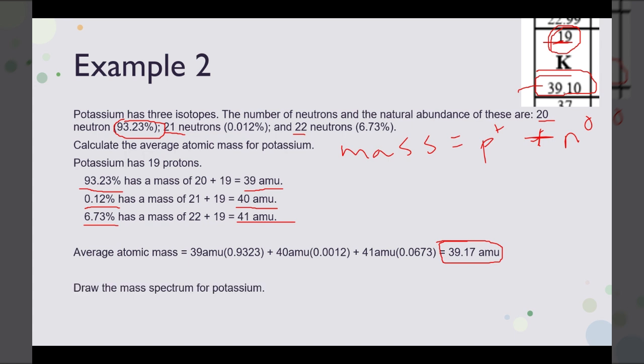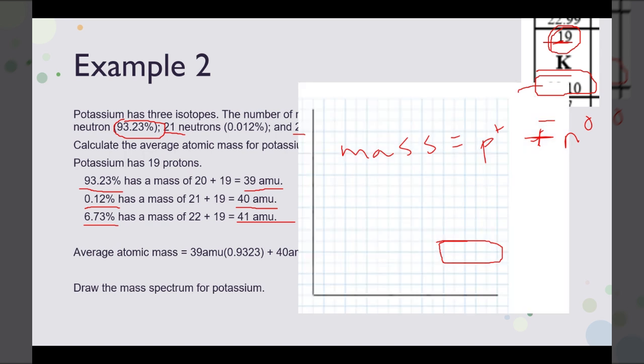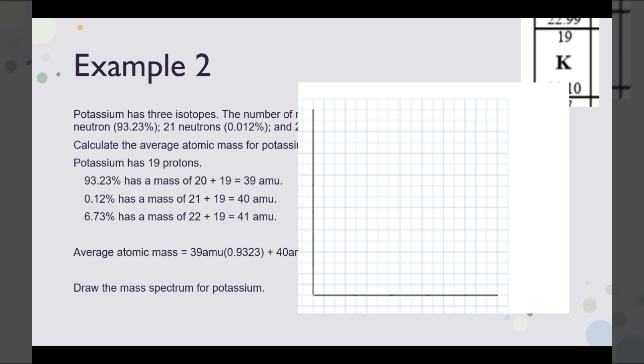The next step is to draw the mass spectrum for potassium. So we have our axes, and the y-axis is the percent abundance, and the x-axis is the mass. Our masses range from 39 to 41, so I'll label my x-axis with numbers around 39 to 41. And my percent abundance always goes from 0 to 100, but in this case, it really goes from pretty much 0, from the 0.12 to 93, 94. But there is my label for my y-axis.